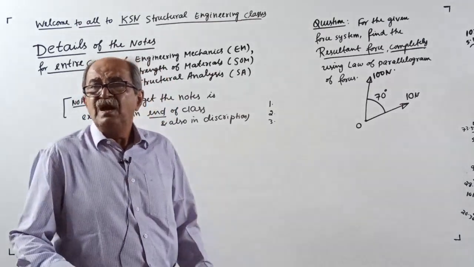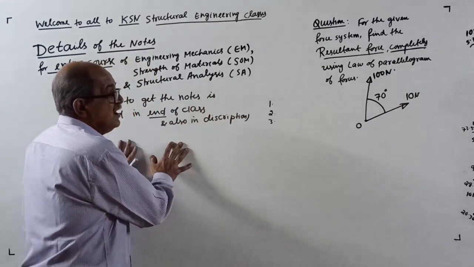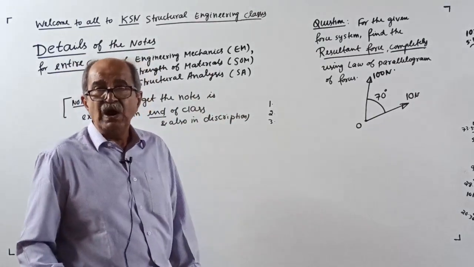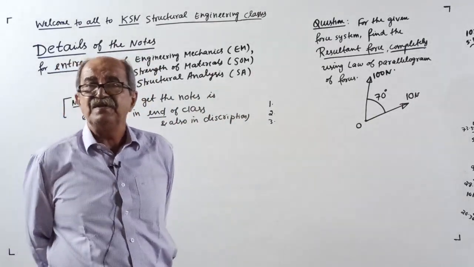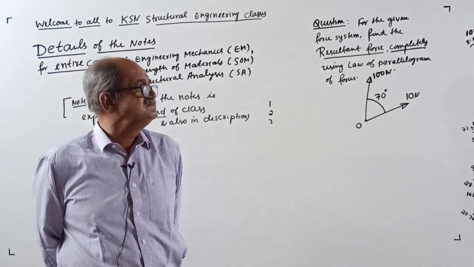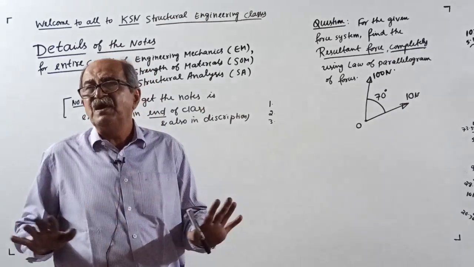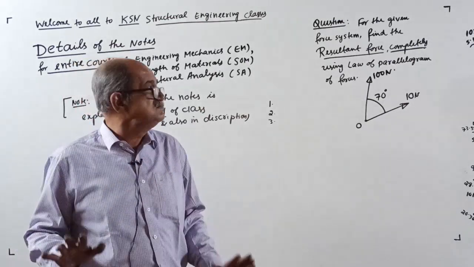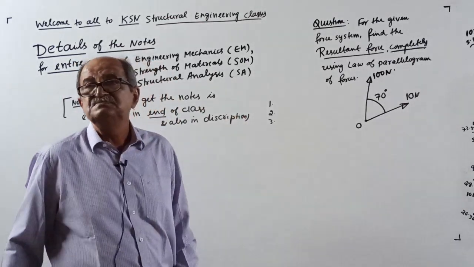Therefore, I always set the question here. I know how to set the question, what way to set it, and what the varieties are. As I told, it will be complete coverage. Everything will be covered in the subject. Nothing will be left out. This is the third point.